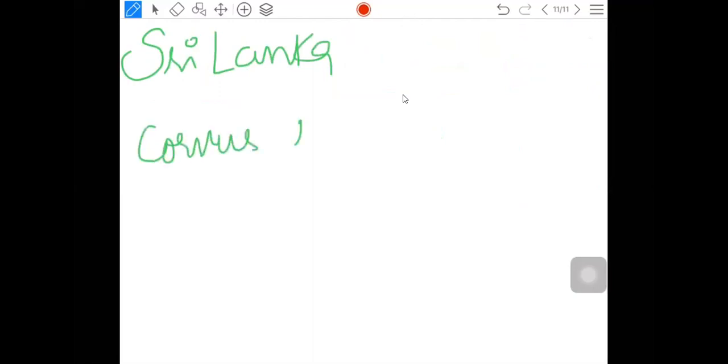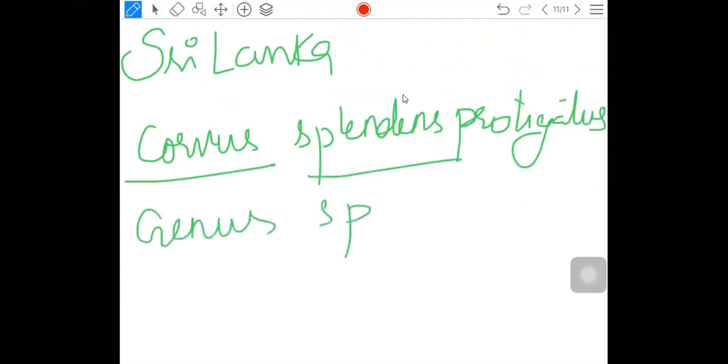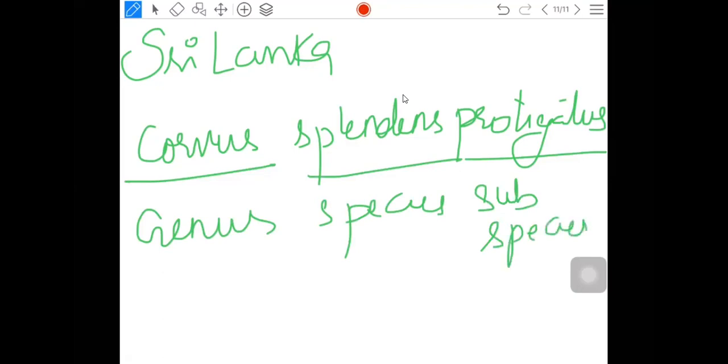Okay. Next, talking about the crow of Sri Lanka. The scientific name of the crow of Sri Lanka is Corvus splendens protegatus. What is Corvus? Genus. What is splendens? Species. What is protegatus? That is the subspecies. Why subspecies? External differences, morphological differences. Why morphological differences? Geographical isolation. Okay.